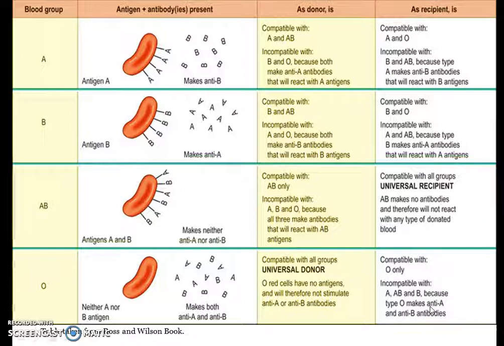So that's why you can only receive blood from O, because all other groups contain antigen A, antigen B, or antigens A and B. So you cannot receive blood from other blood groups. You only require blood from group O. But you can donate blood to all other individuals. So that's why O has become the universal donor.